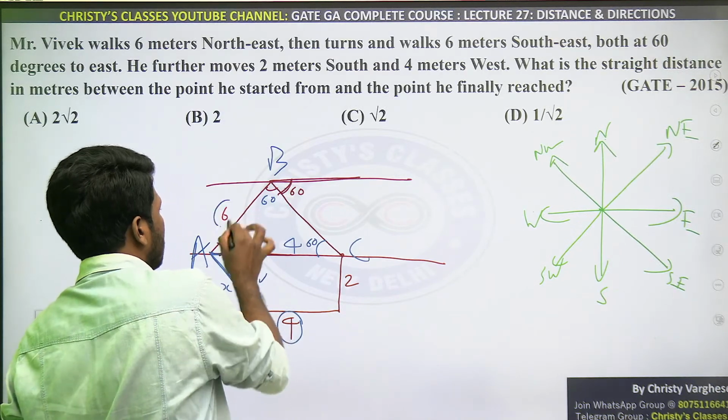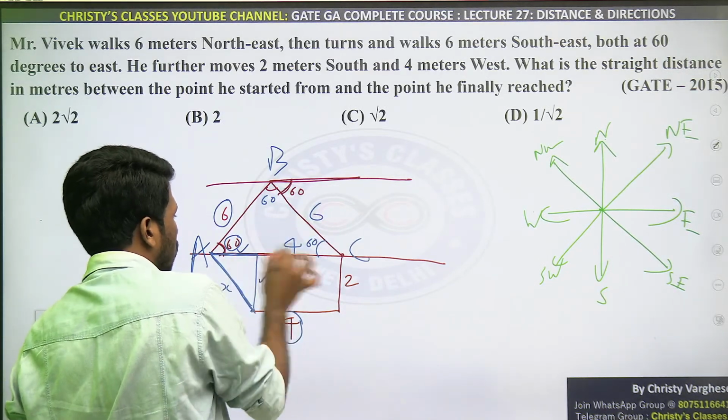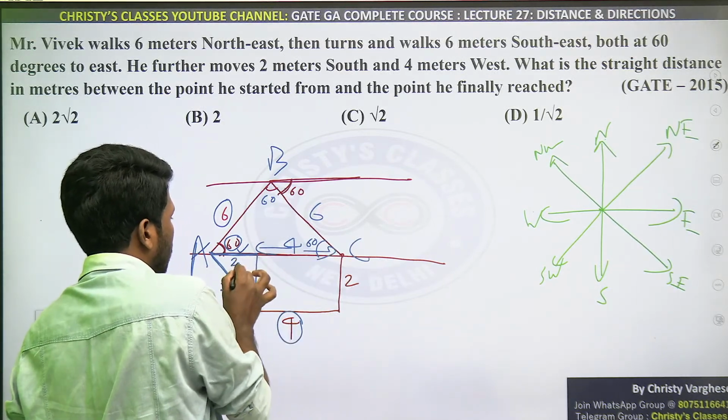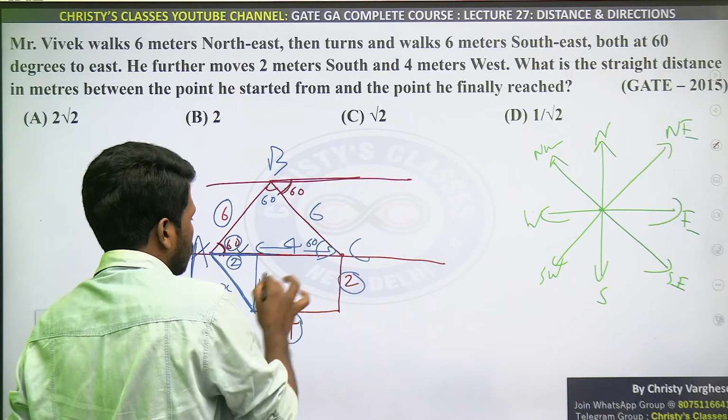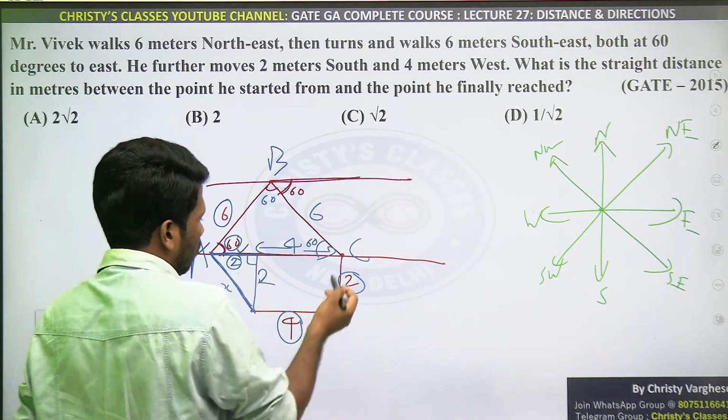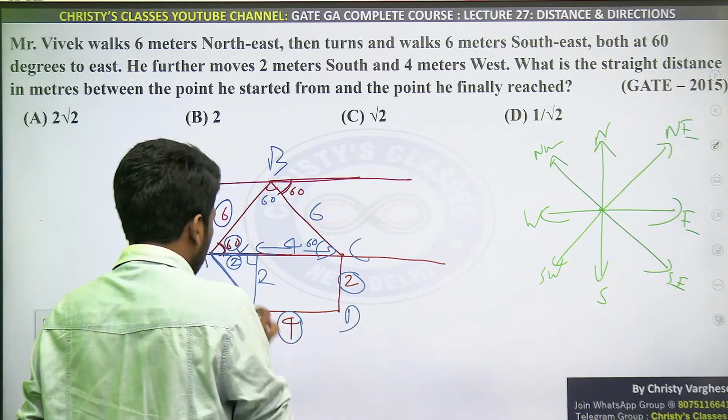As it is equilateral, ये 6 है, ये 6 है, ये भी 6 है, ये total 6 है, इतना 4 है, इतना 4 है तो बाकी 2 होना चाहिए ना. So this is 2 and this is 2, then this is also 2. Are you understanding? So this triangle I will call that DE.